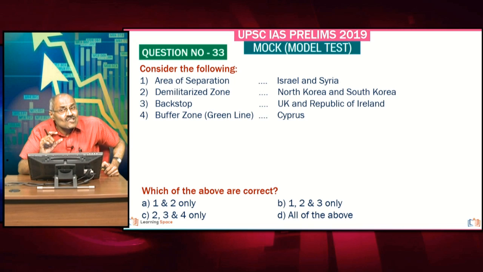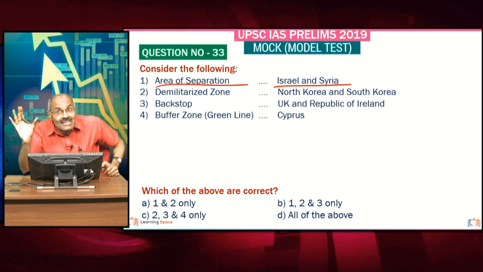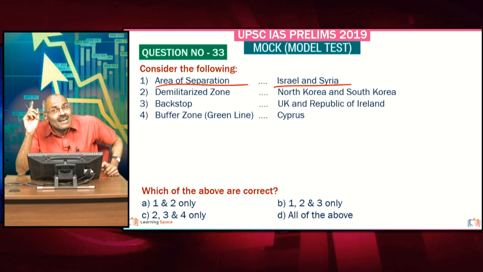Area of separation. This is between Israel and Syria. We are talking about Golan Heights. Area of separation is there, that is pertaining to Golan Heights. That means the Israel army should not cross one particular point, and Syrian troops cannot cross one particular point. In between, that area is the area of separation that pertains to Golan Heights.